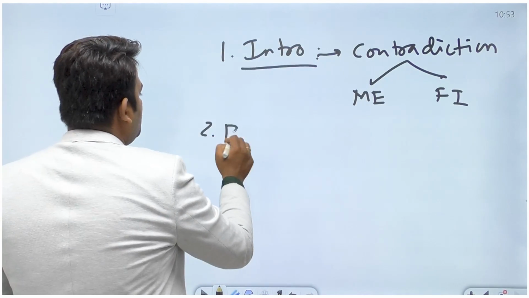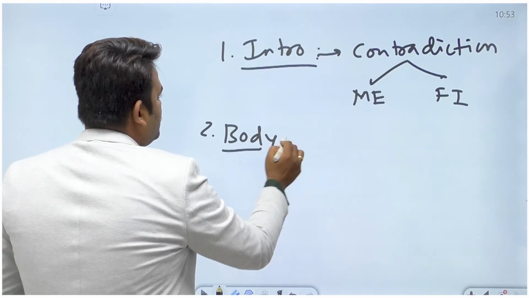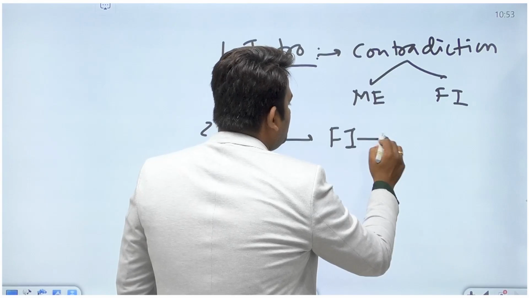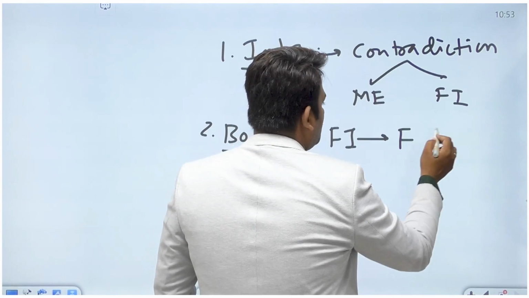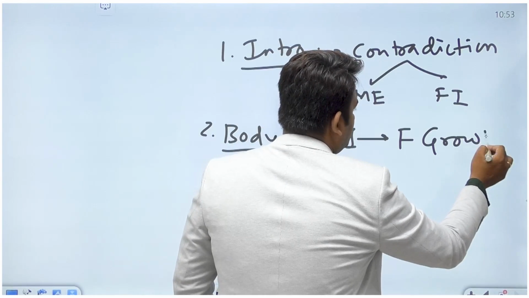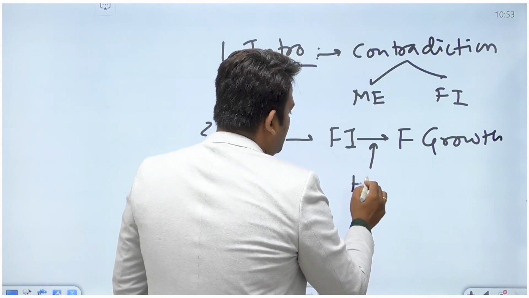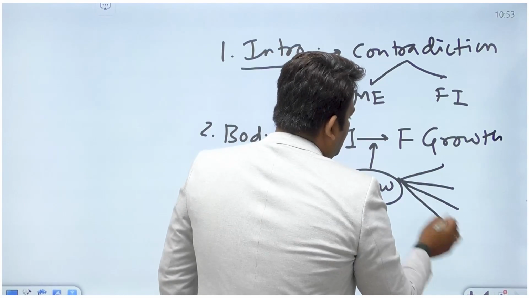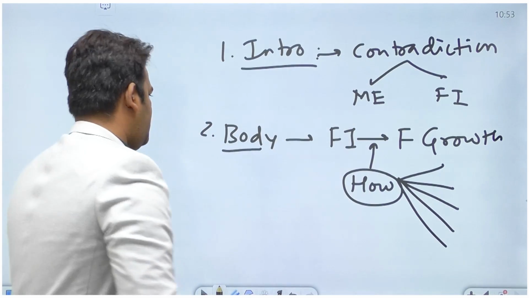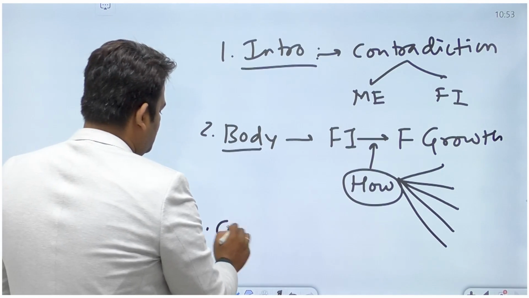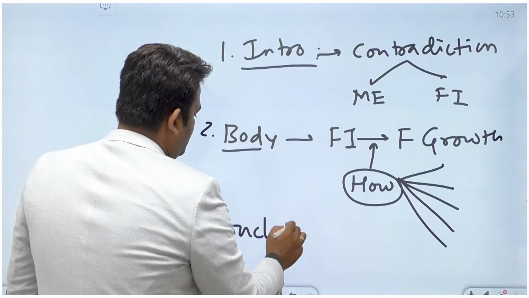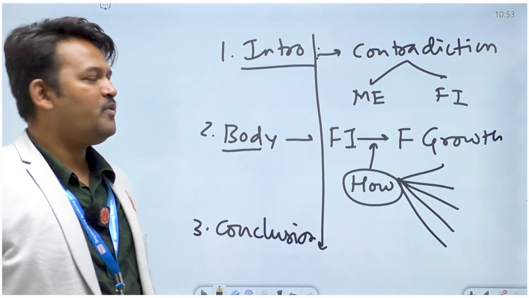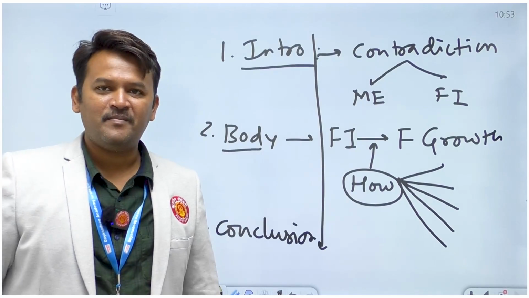Second thing, when we come to the body of the question, the body will focus on how financial inclusion will lead to economic growth. We have to address how. Okay, we have addressed that in various points, and in conclusion, we can summarize all these points. Okay, in this way, you can write the answer in your final exam.